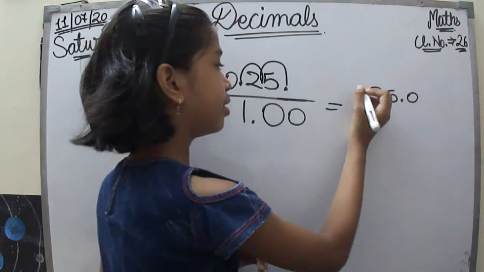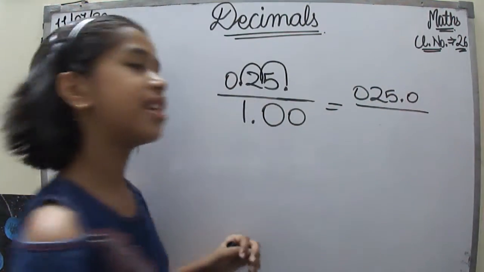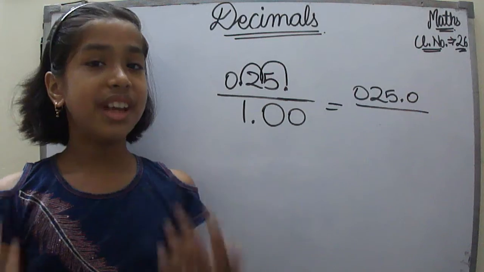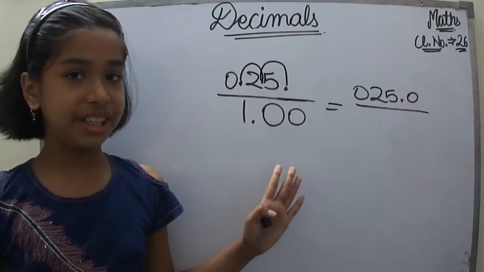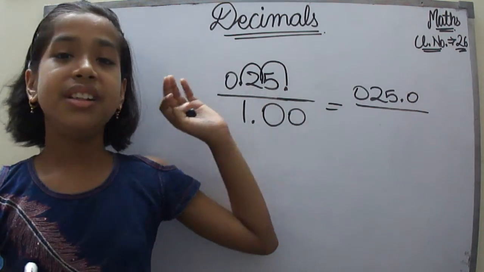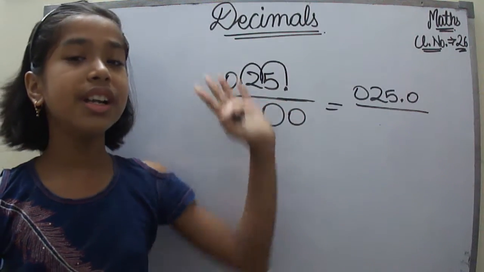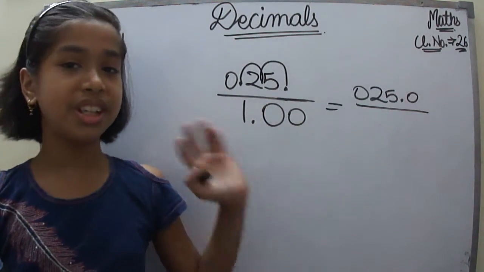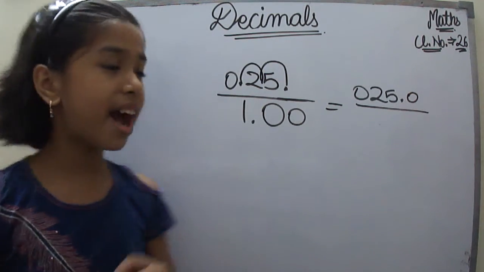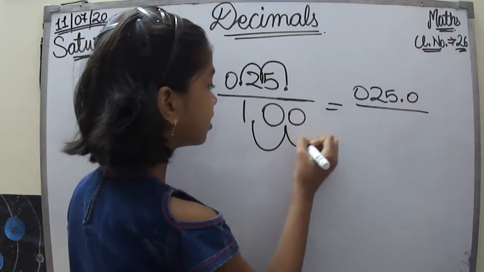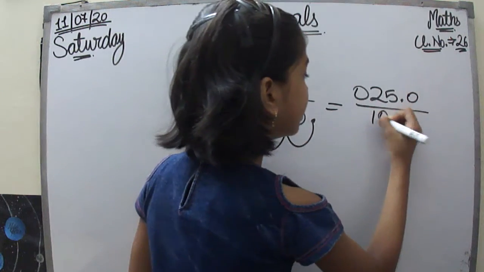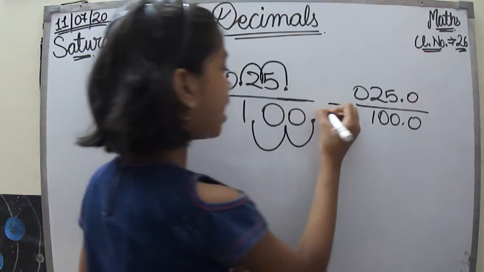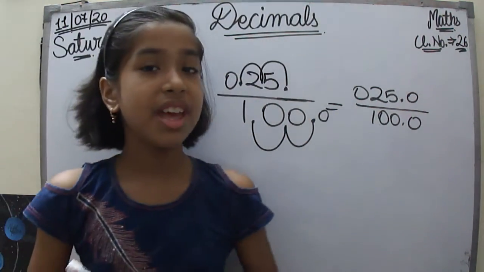Now let's imagine 0 over here and it is something like this. As you can see at the denominator, if we shift the decimal point towards the right 2 steps, we have to do the same to the denominator. And because of that, when we shift it, we get 100 at the bottom.